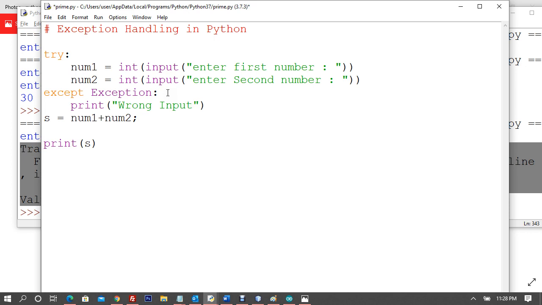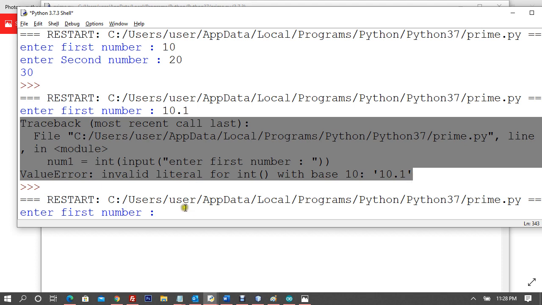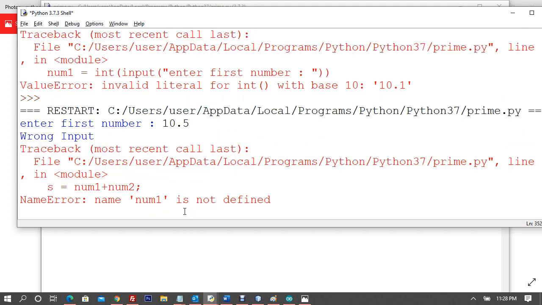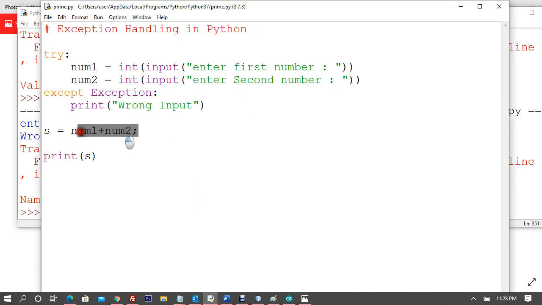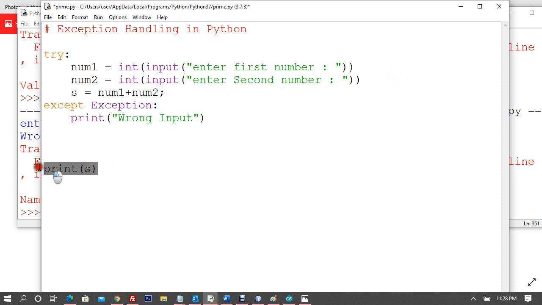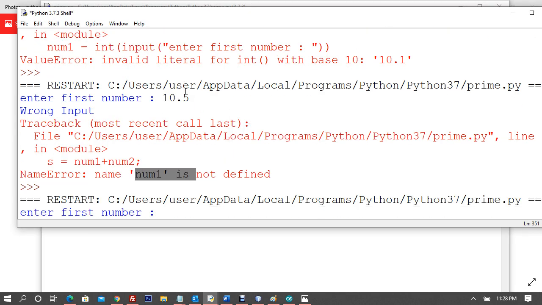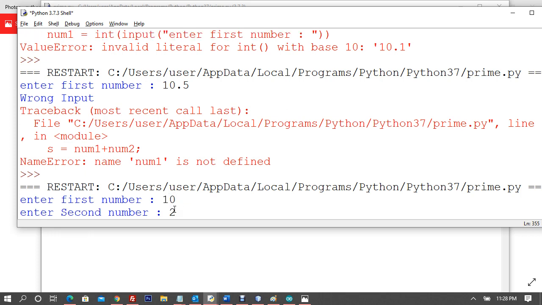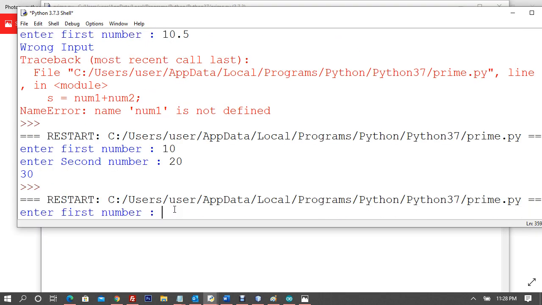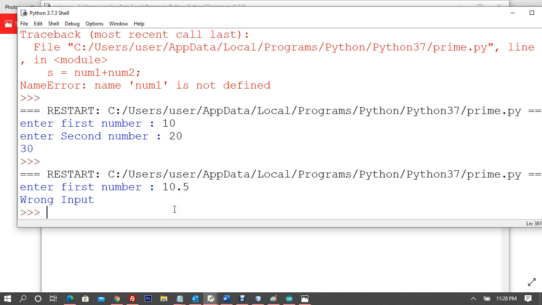So now let us try doing the same thing here. Enter first number, 10.5. Now you can see the error: num1 is not defined. What is happening? Yeah, it is outside the try catch block. I will put everything in the try catch block. Now, if I write 10 and 20, there's no problem. In case I write 10.5, now you can see wrong input. I was able to handle the exception.